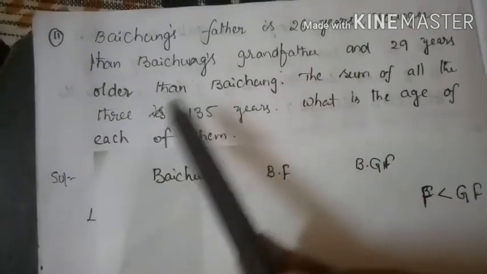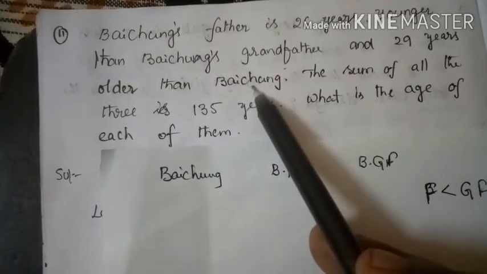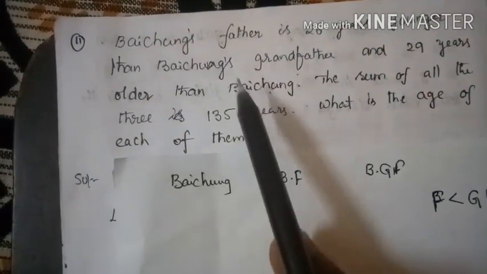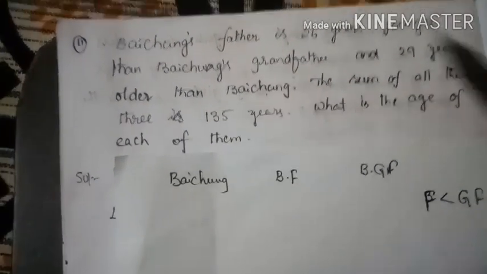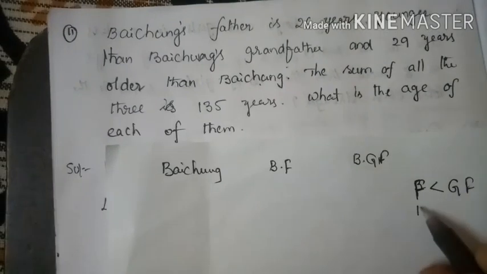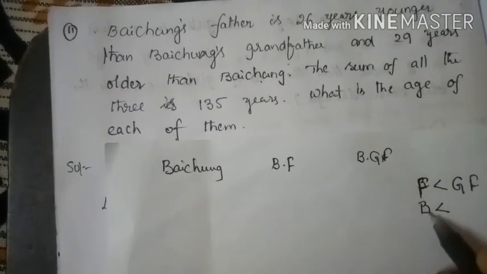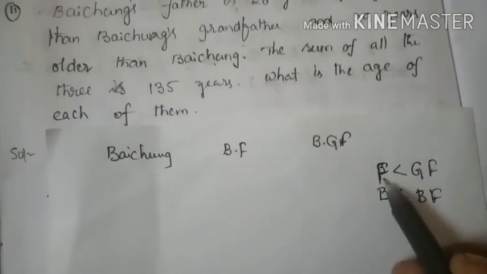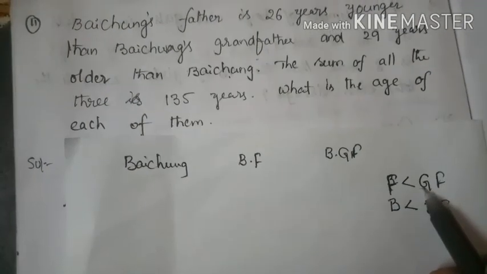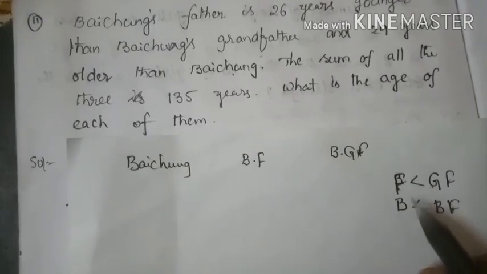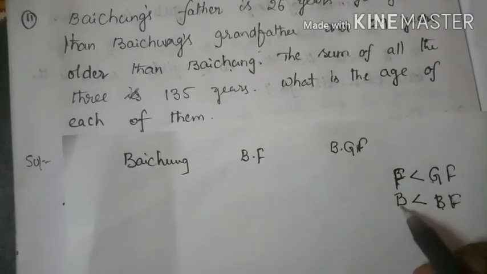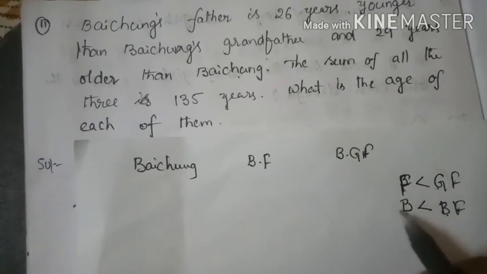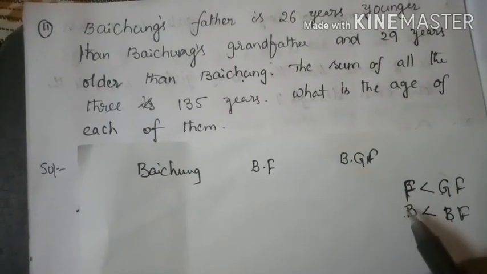29 years older than Baichung. Who is older? Baichung's father is older than Baichung. That means Baichung is younger than Baichung's father. Yes or no? Baichung's grandfather is older than father and father is older than Baichung. So if you understand this concept, then our sum is very easy.